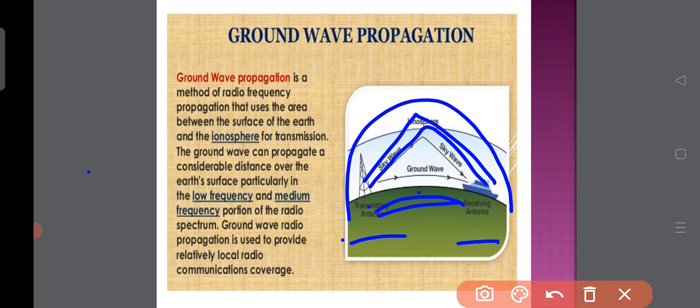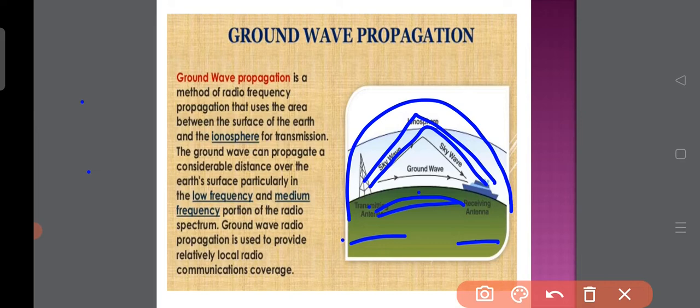Ground wave propagation is the method of radio frequency propagation that uses the area between the surface of the earth and the ionosphere for transmission. The ground wave can propagate a considerable distance over the earth's surface, particularly in low frequency as well as medium frequency. I told you ground waves are specifically for medium and low frequency. The simple thing is, ground wave propagation is the propagation of waves along the surface of the earth.